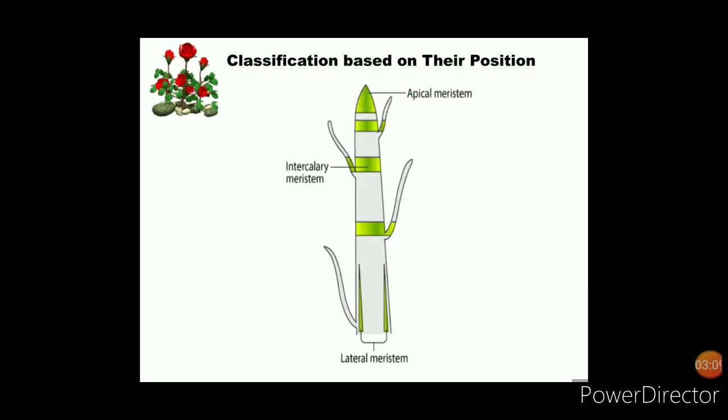Classification based on position or location gives apical meristem, intercalary meristem and lateral meristem. This diagram shows that the apical meristem is at the tip position, whereas the intercalary meristem is in between the apical and lateral meristems. Lateral meristems are present on the sides, for example in the tree trunk.